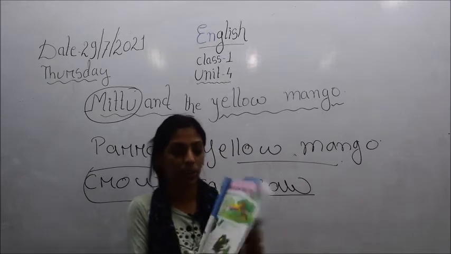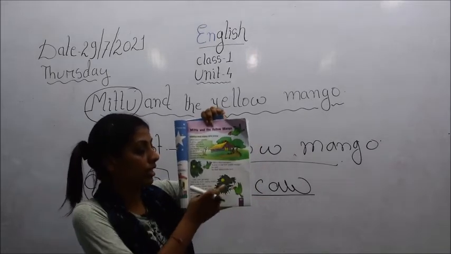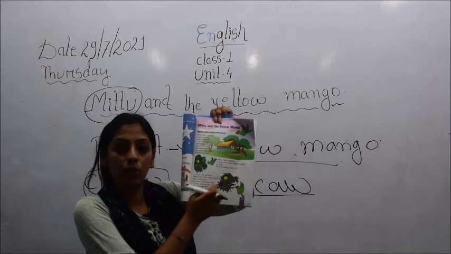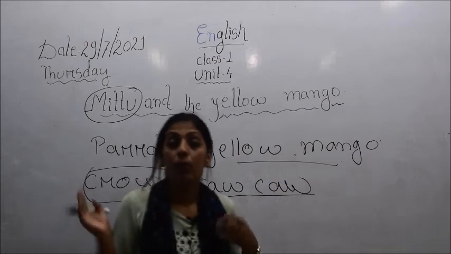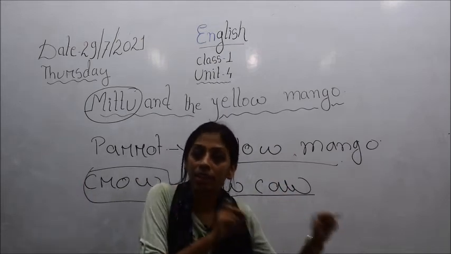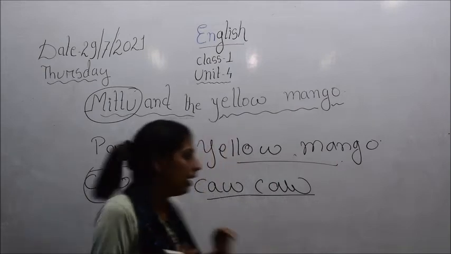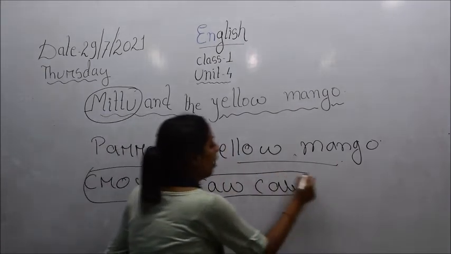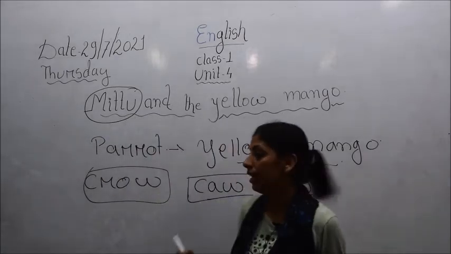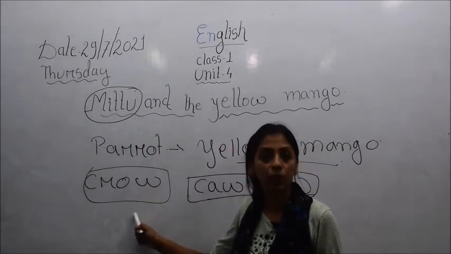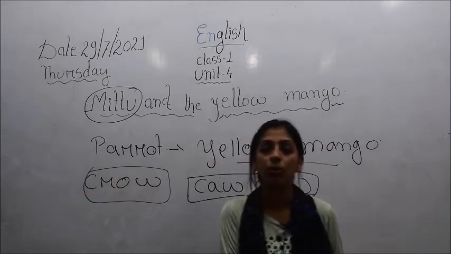So children, look into the book here. A picture has been drawn here. You see this picture? This is a crow. Now back to the story. When Mittu flew down the tree to take that mango, he happened to hear a voice, caw, caw. And who made that voice, children? This caw, caw voice was made by this black crow.